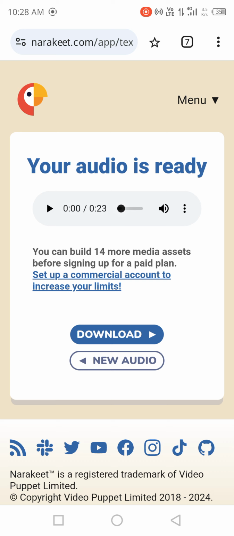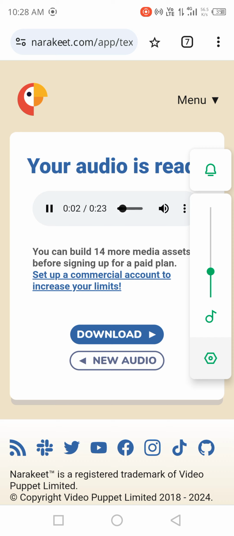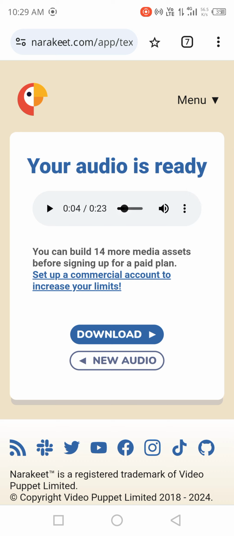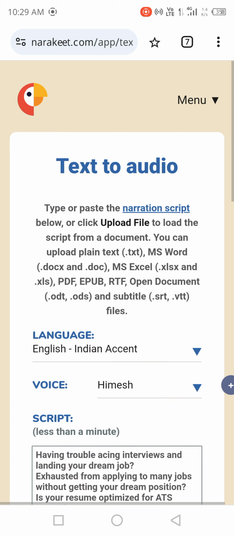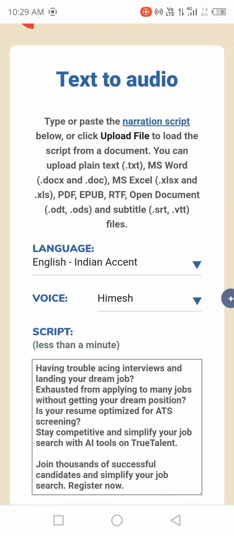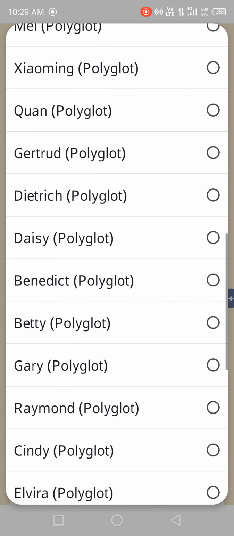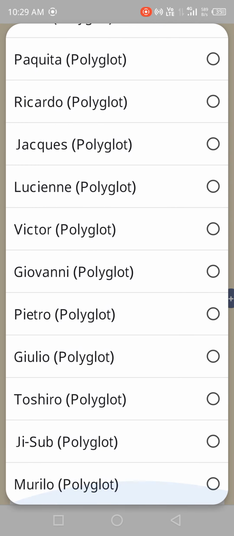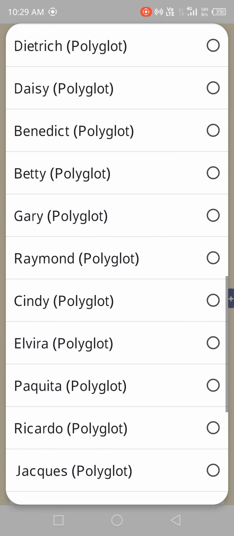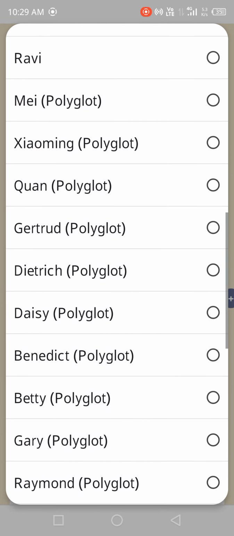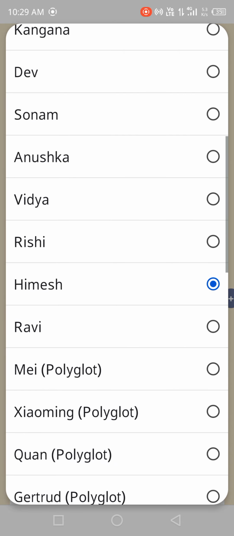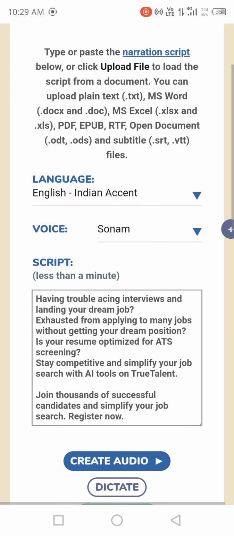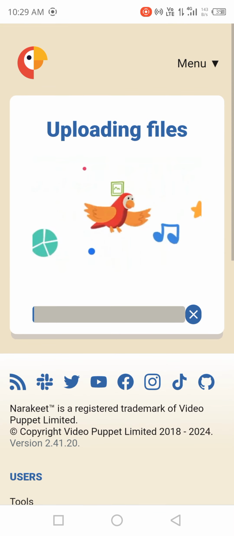After clicking on create audio you can see this. Now suppose you want to change the audio, maybe a man, a woman, or different names are there. You can go for this option, and from there you can pick any character that you feel will go great with your content. Okay, let's go with Sonam and try it.